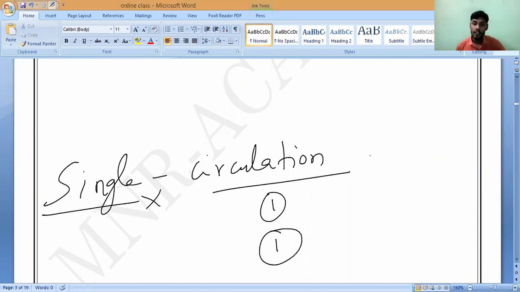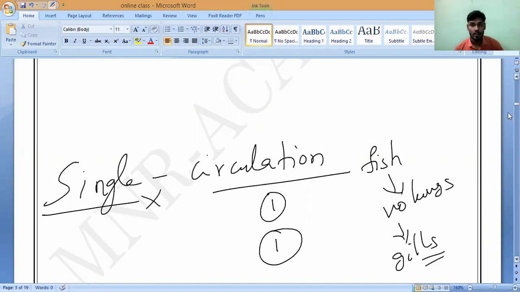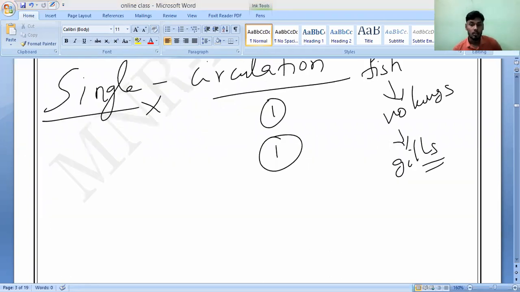If we take the fish example, fish have no lungs. They have gills. They don't have lungs to absorb oxygen and send it to the heart, so they have only a single heart. The heart pumps deoxygenated blood to the gills, and oxygenation takes place in the gills. The oxygenated blood from the gills is supplied directly to the body parts of the fish. That is why only a single circulation takes place.